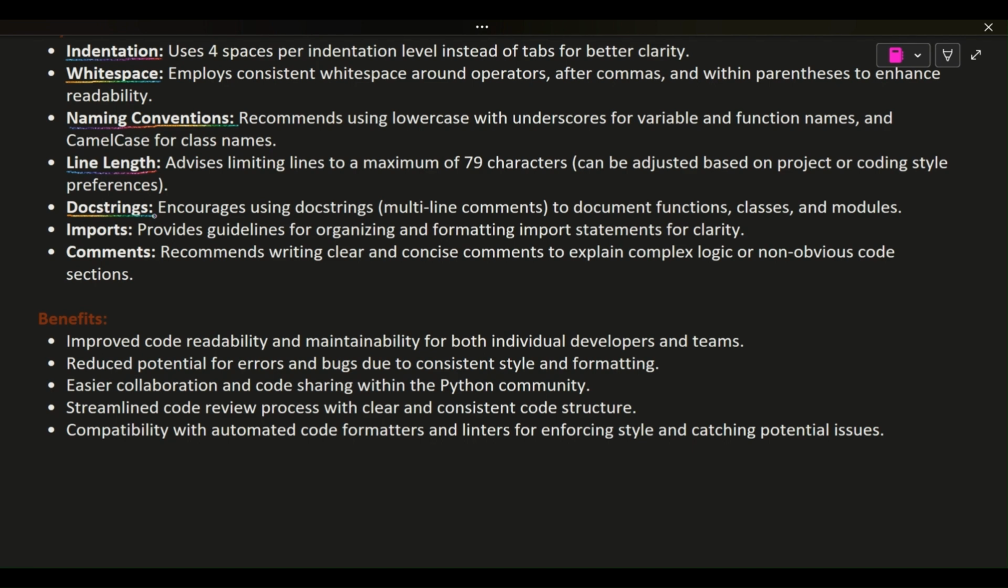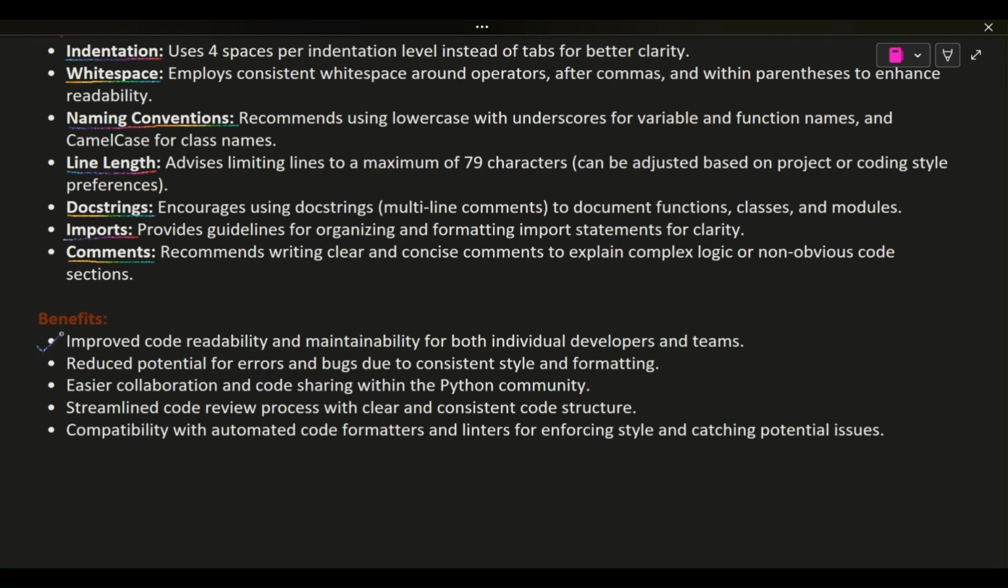Docstrings, encourages using docstrings, multi-line comments, to document functions, classes, and modules. Imports, provides guidelines for organizing and formatting import statements for clarity. Comments, recommends writing clear and concise comments to explain complex logic or non-obvious code sections.